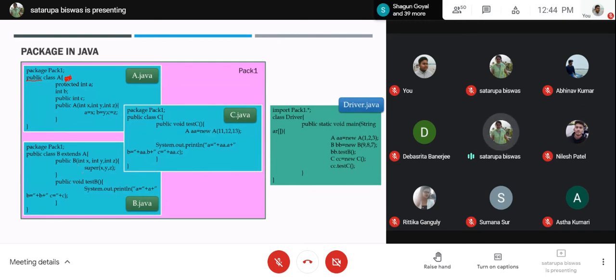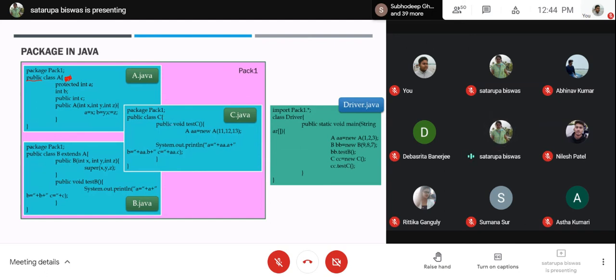In the next file, that is B.java, we have a class B which is extending A, and we have a constructor as well which is sending the values to the superclass's constructor to initialize the values of A, B, and C. After that, we have a public void testB method which is trying to print the values of A, B, and C, and these are of the type protected, default, and public, so they can easily be accessed from a subclass.